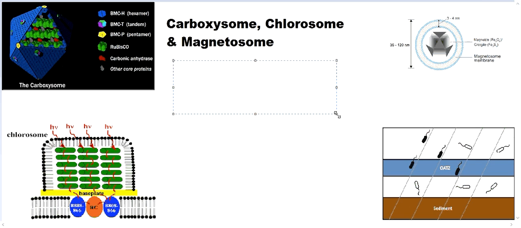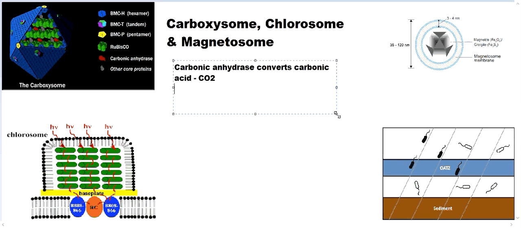So carbonic anhydrase, let me write these points. Carbonic anhydrase converts bicarbonates or carbonic acid, which is H2CO3, to carbon dioxide or CO2. That's the function of carbonic anhydrase.